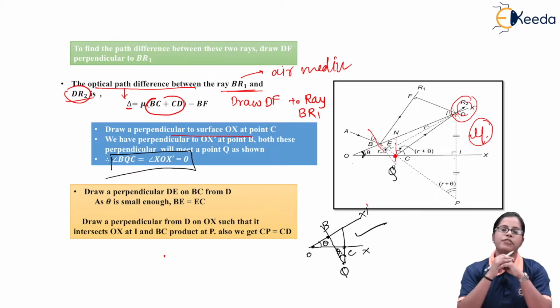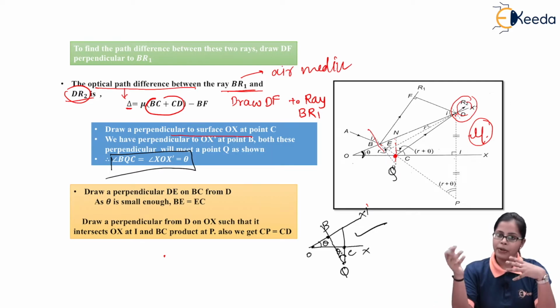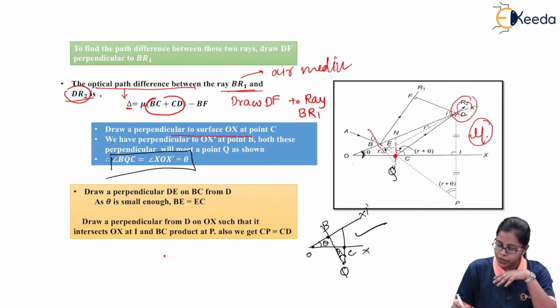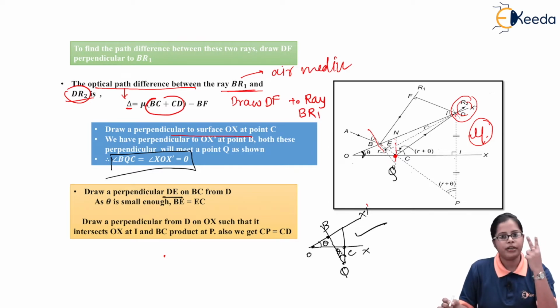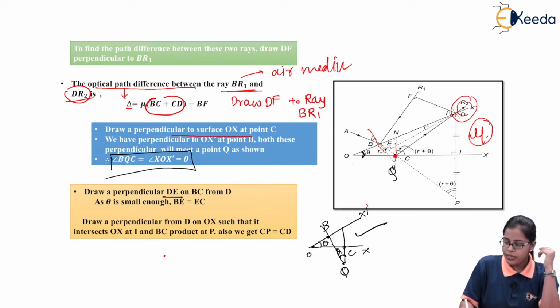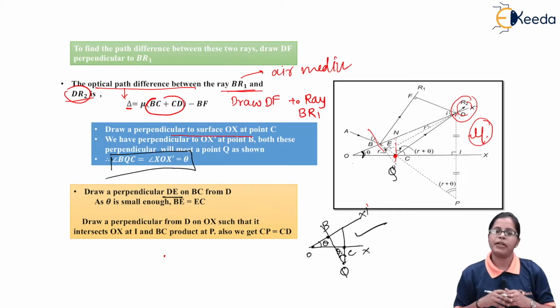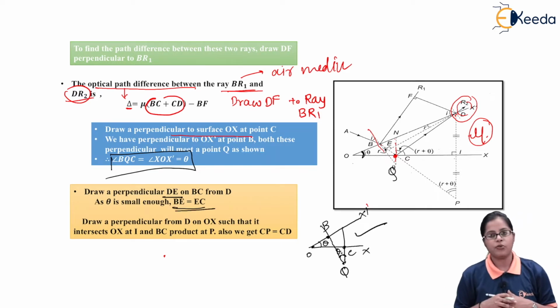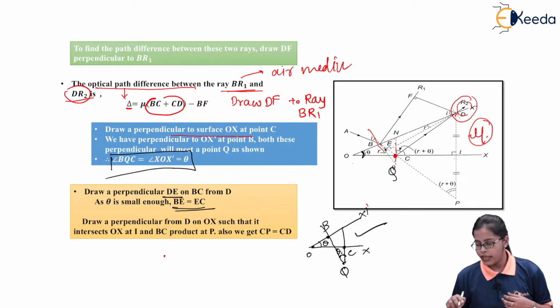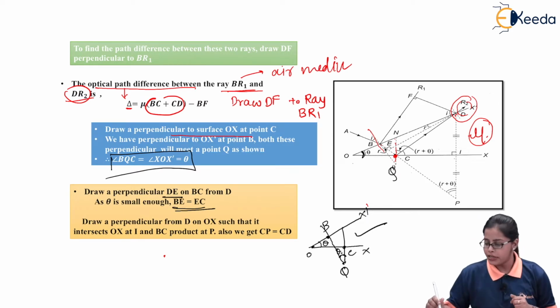Now, as we proceed further, we can even draw perpendiculars to this ray. Suppose I drop a perpendicular DE from D on the line BC. BC will get divided into two equal parts, that is BE and EC, so BE is equal to EC. Now, if you look at the angles of refraction in this particular diagram, we have certain angles of refraction given over here.